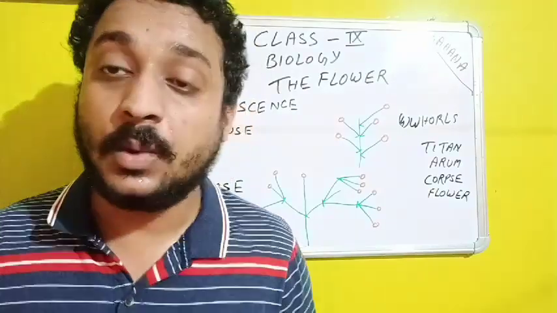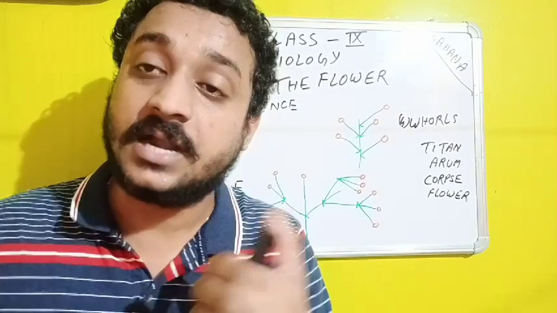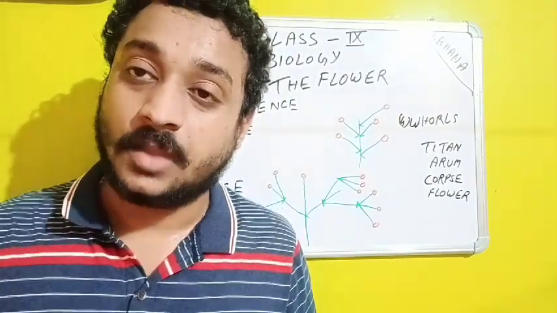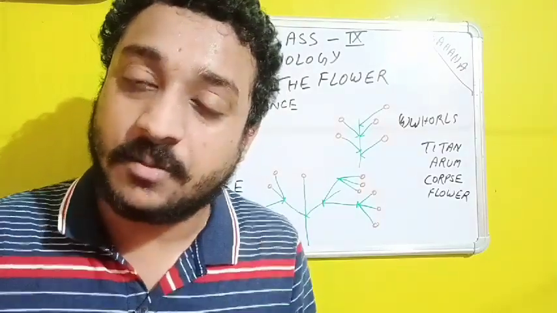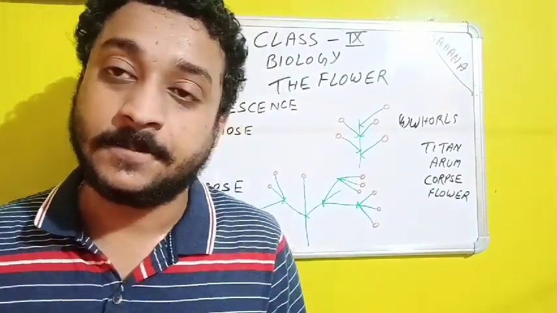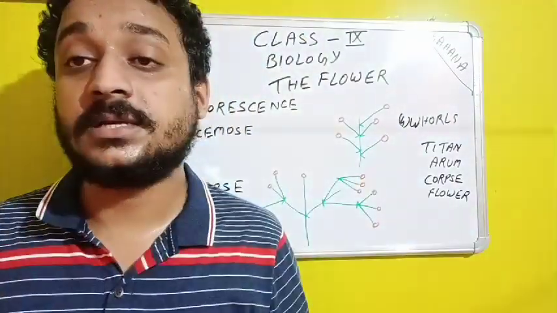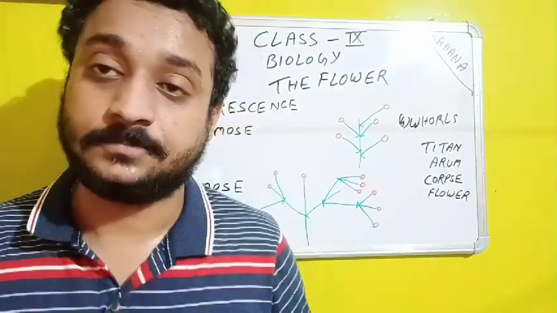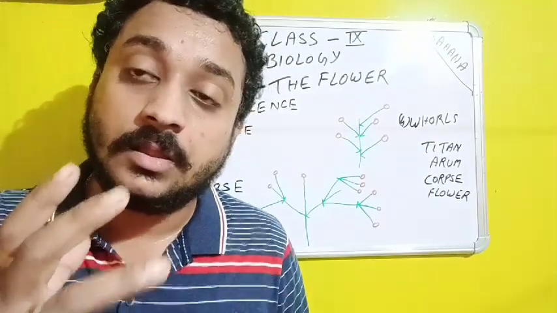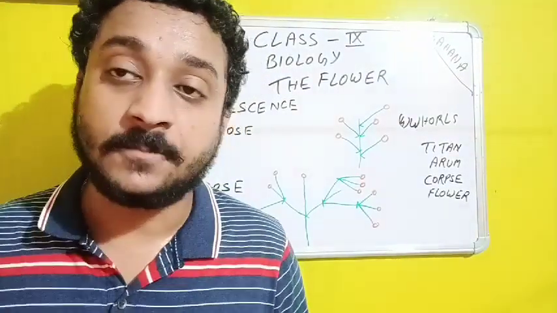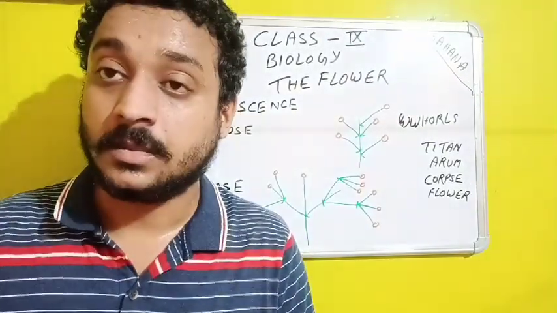And whenever this flower grows, it is dark green inside, and from outside it is reddish burgundy in color, a very dark color, which attracts the insects for pollination. And it has a foul smell, a very smelly flower, like a corpse, like rotten flesh. Titan arum. Remember the name.